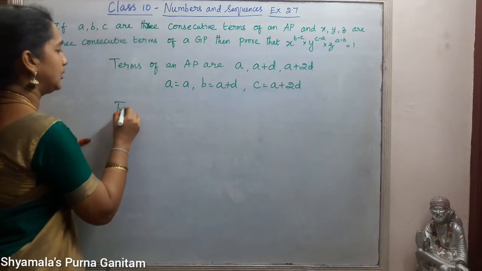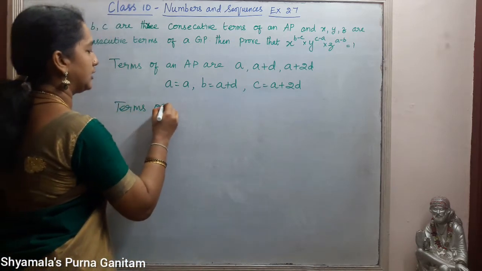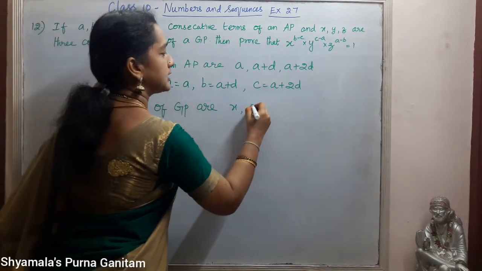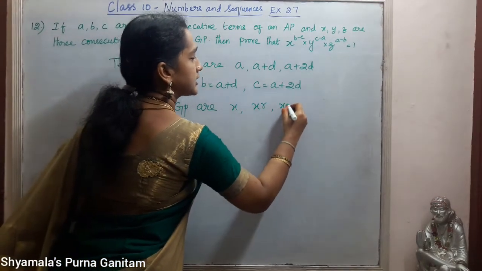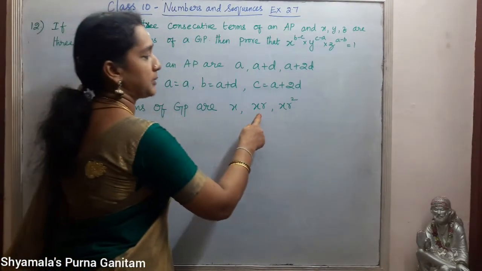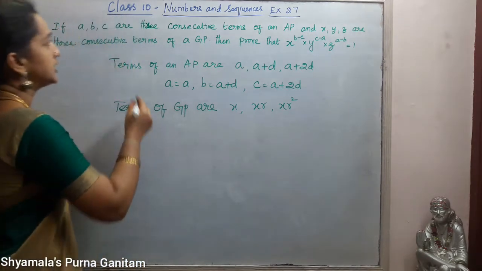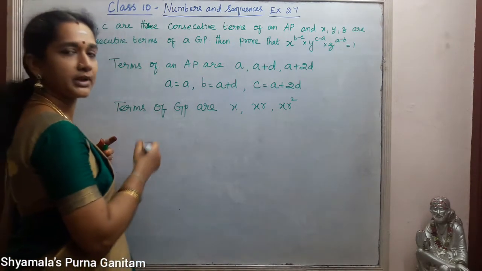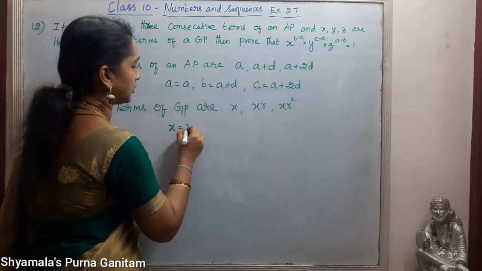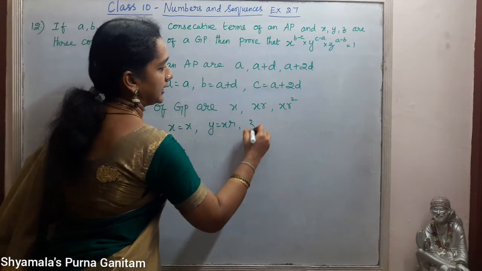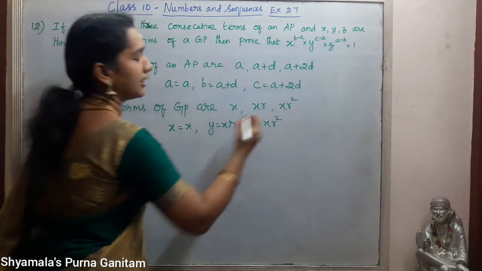So terms of a GP are X, XR, XR square. In this question it is given X, Y, Z are 3 consecutive terms of a GP. So X is equal to X, Y is equal to XR and Z is equal to XR square.